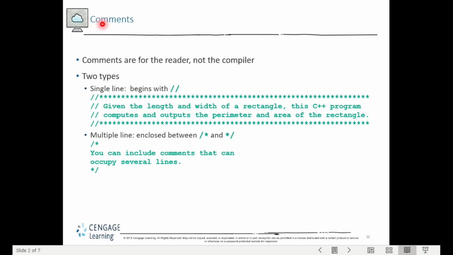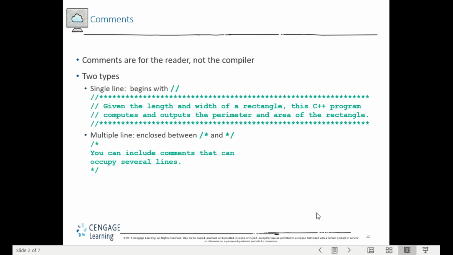In C++, we have comments. Comments are for the reader, not for the compiler, so whenever the compiler encounters a comment, it will skip processing it. There are two types of comment. A single line comment begins with double slashes. Or we can put a comment in multiple lines, which is enclosed with these kinds of symbols.